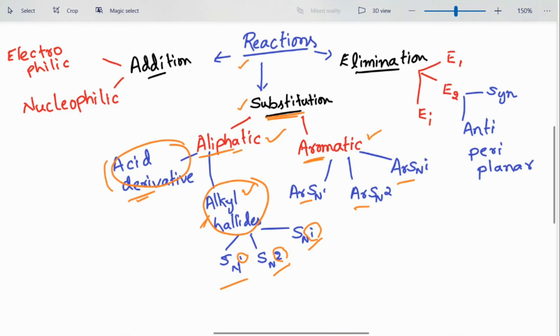Instead of the ArSNi, we observe benzene or benzyne rings undergoing electrophilic substitution. You can consider, instead of ArSNi, benzene or benzyne electrophilic substitution reactions. So these are the different mechanisms of reactions which we observe in substitution processes.